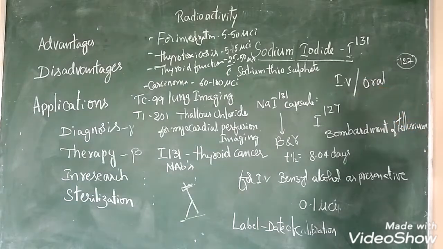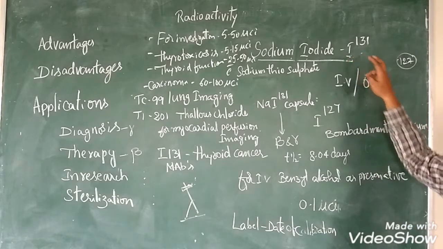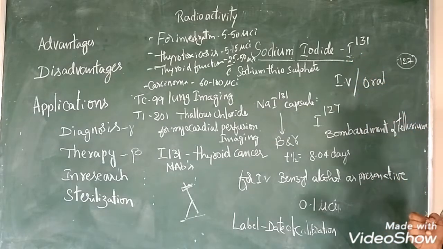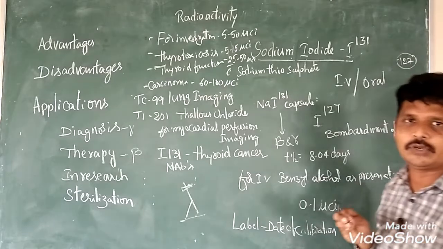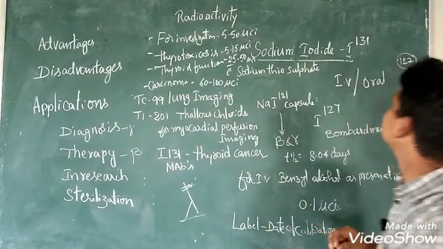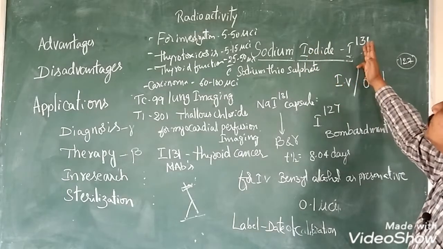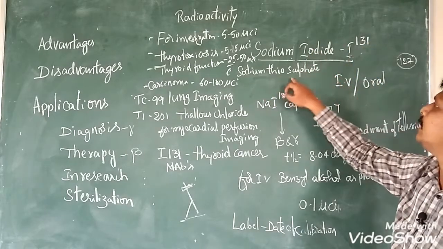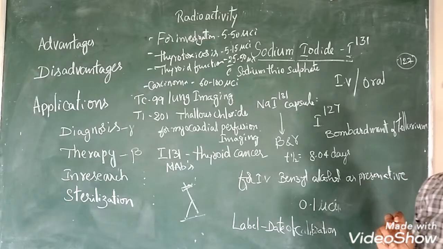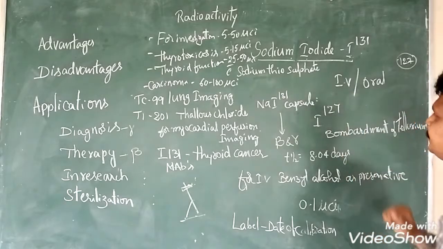Iodine normally targets the thyroid gland. Even this isotope has the same properties as iodine, but only the kinetics of these molecules is changed. Sodium iodide 131 is given along with sodium thiosulfate to avoid oxidation of the sodium iodide.